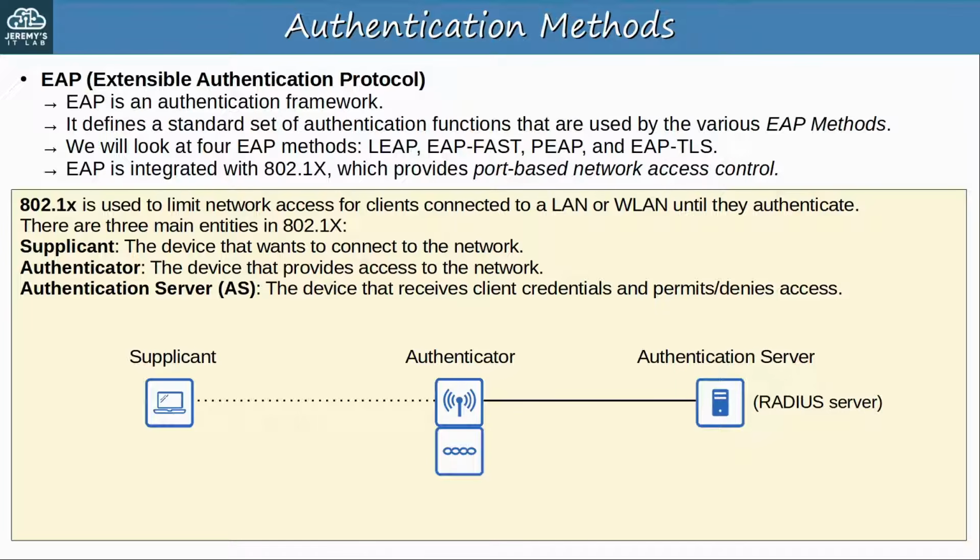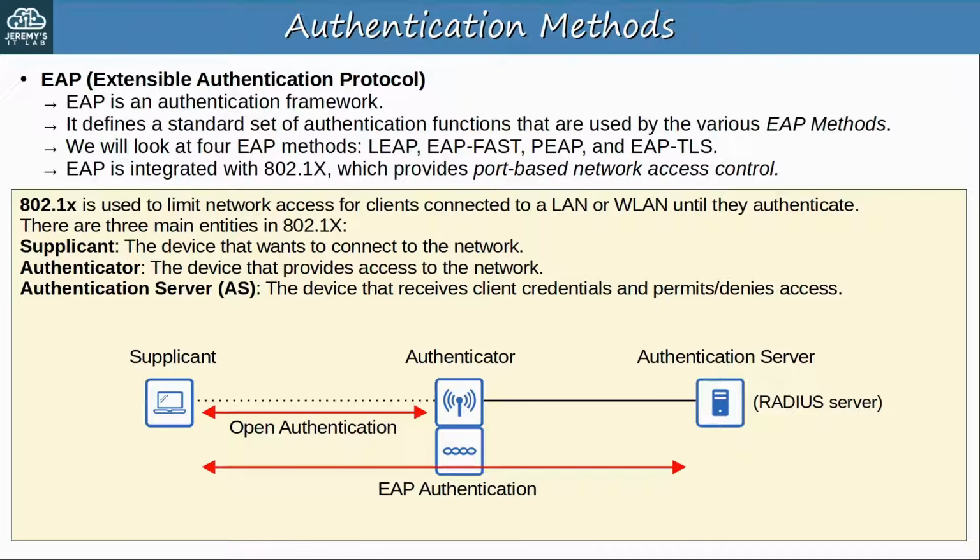So here's how it works. The 802.11 wireless authentication required to associate with the AP is simply open authentication. Now the client is associated. However, it does not yet have full access to the network. The only traffic allowed from the client is traffic required for EAP authentication. And it is the authentication server that will check the client's credentials and decide to permit access or deny access to the network. So the WLC is now a middleman in the authentication process. The 802.11 authentication required to simply associate with the AP is open, but then there is the additional step of EAP authentication that is required to get access to the network.